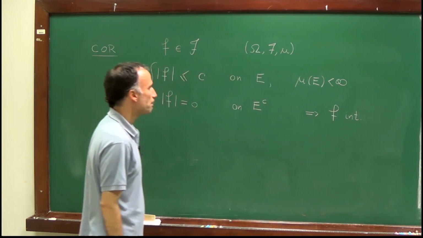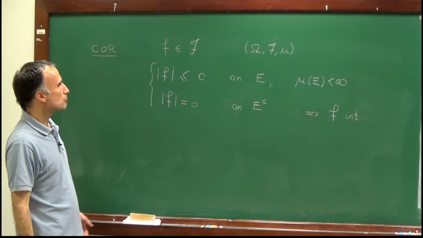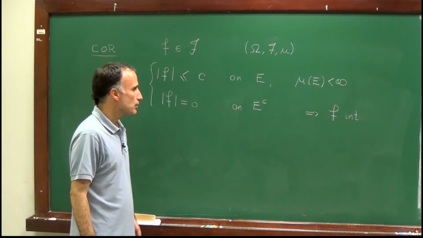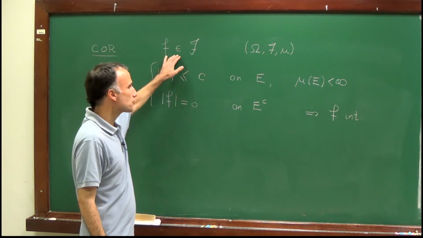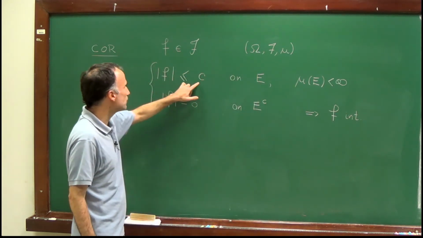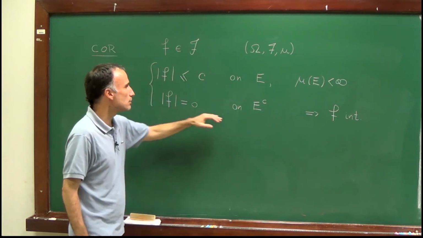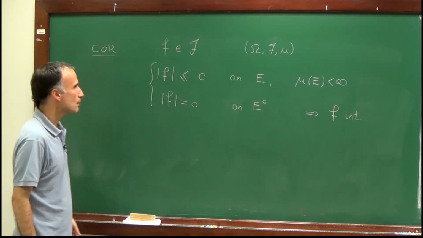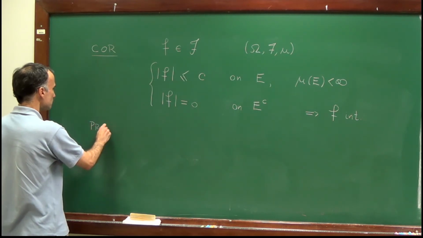So it's a result which allows you to show that some measurable function is integrable if it's bounded on a set of finite measure and equal to 0 on its complement. And the proof of this result is very simple.